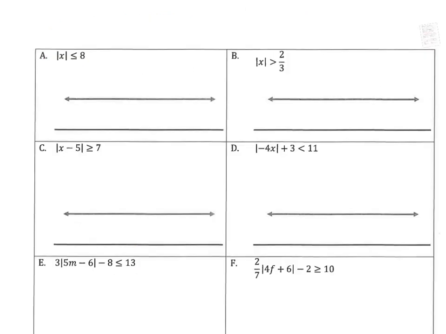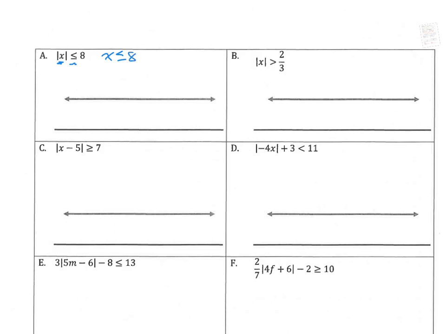All right, so now I'm going to teach you how to solve when you have an absolute value equation with our inequality, okay? So it's very simple, all right? The very first thing you do is you write what is inside, X. You keep the inequality the same, less than or equal to 8.